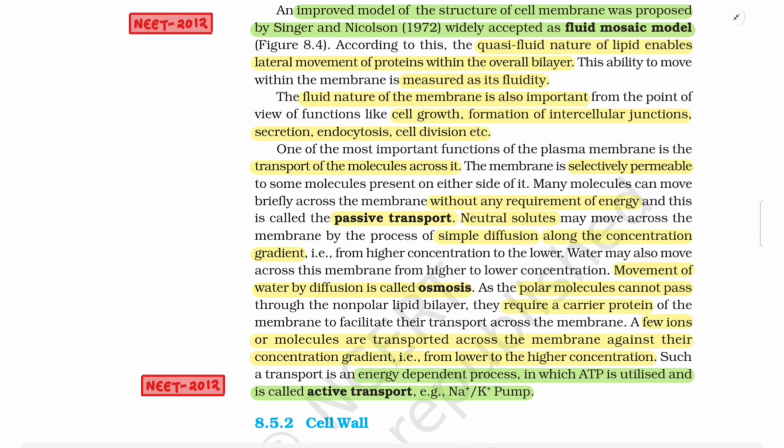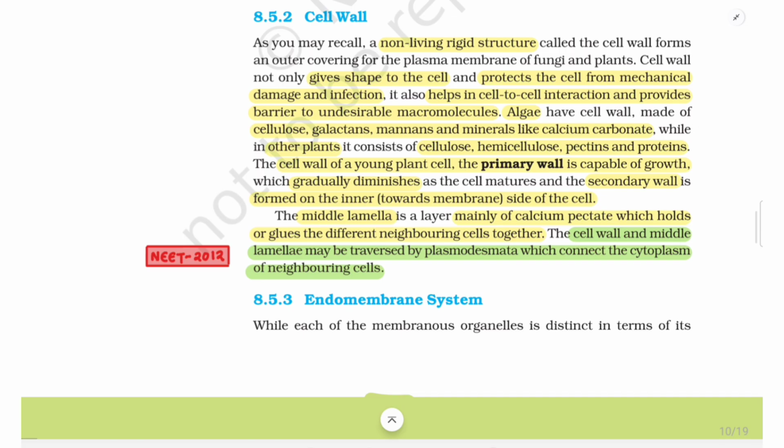As the polar molecules cannot pass through the non-polar lipid bilayer, they require a carrier protein of the membrane to facilitate their transport across the membrane. A few ions or molecules are transported across the membrane against their concentration gradient, that is, from lower to the higher concentration. Such a transport is an energy dependent process in which ATP is utilized and is called active transport. Example, Na+/K+ sodium-potassium pump.